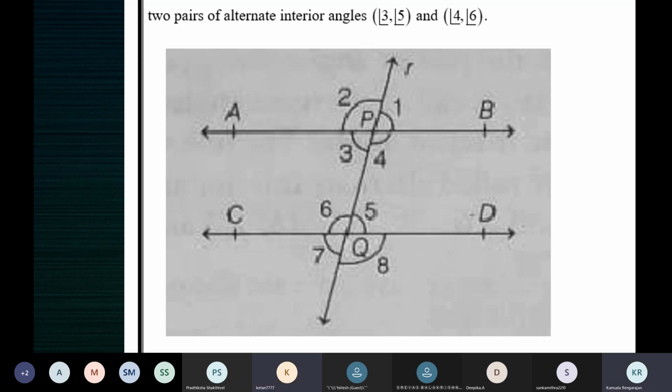Ma'am, angle 8 is equal to angle 4, corresponding angles. Then angle 4 is equal to angle 6, vertically opposite angles. No, 4 and 6 are not vertically opposite. Sorry, ma'am, alternate interior angles. No, that's what we have to prove. Ma'am, then angle 8 is equal to angle 6, vertically opposite.